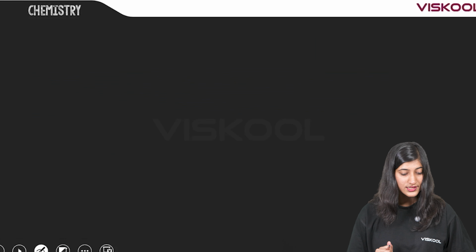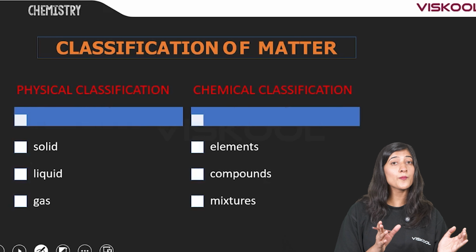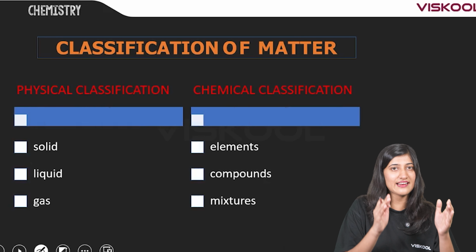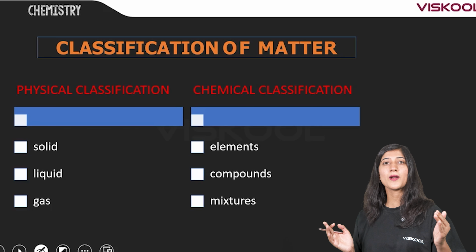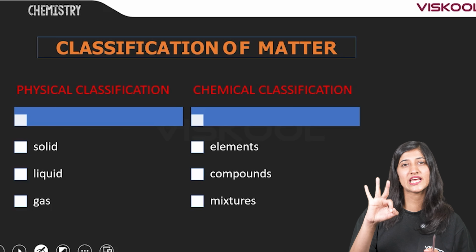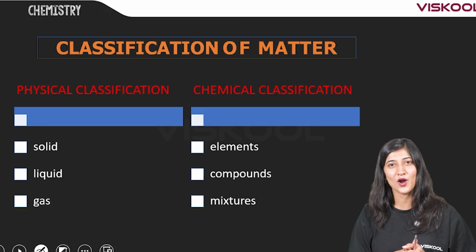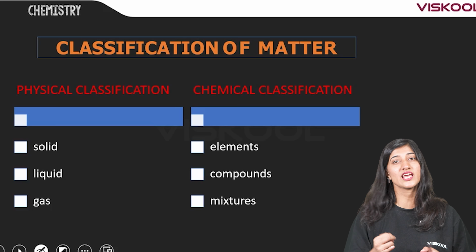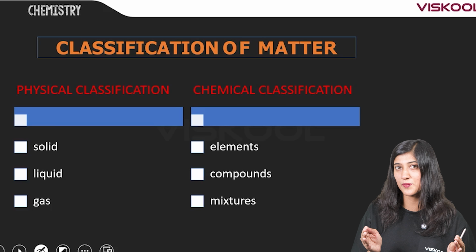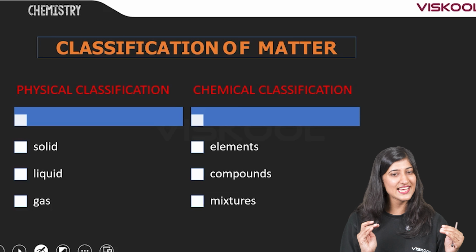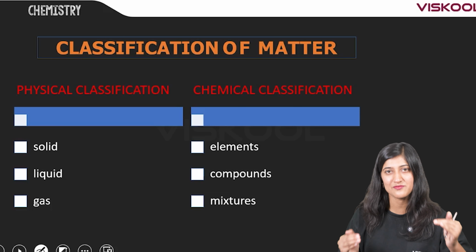Now, this matter can be classified into two on the basis of the physical properties and chemical properties. So, physical classification and chemical classification. On the basis of physical properties, matter can be classified into three: solids, liquids and gases. On the basis of chemical properties, it can be classified again into three: elements, compounds and mixtures.